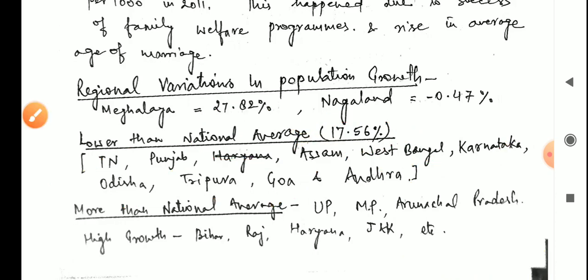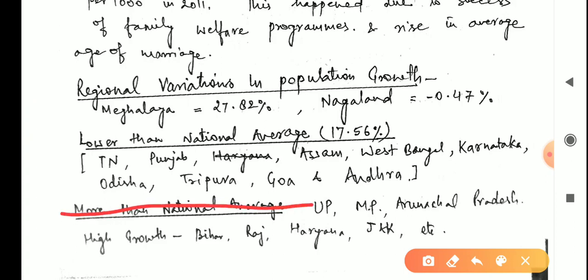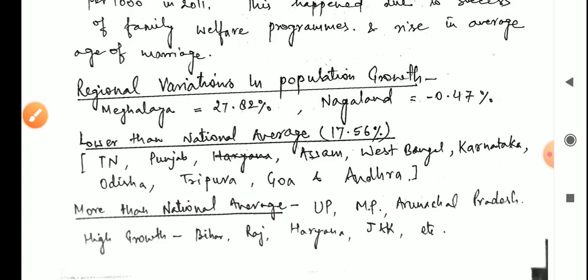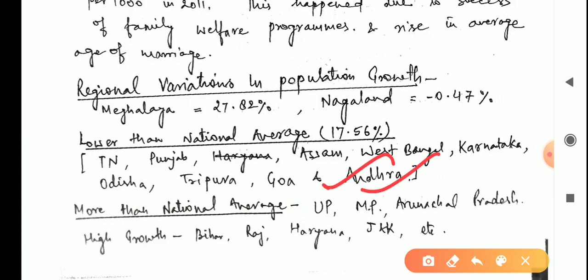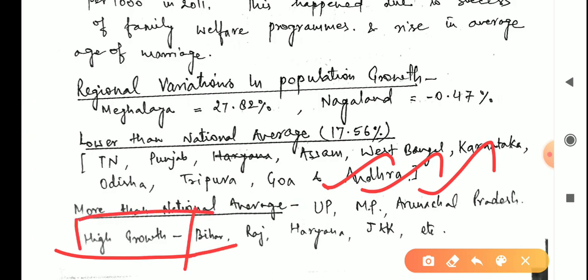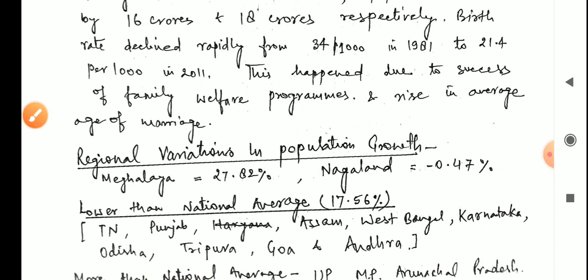But if we talk about these states, they're more than the national average. The states were UP, MP, Madhya Pradesh, Arunachal Pradesh. These states had more than the national average growth rate, and other states which had high growth rate were Bihar, Rajasthan, Haryana, Jammu Kashmir, and some northeastern states. So this was the overview of the regional variation of population growth.